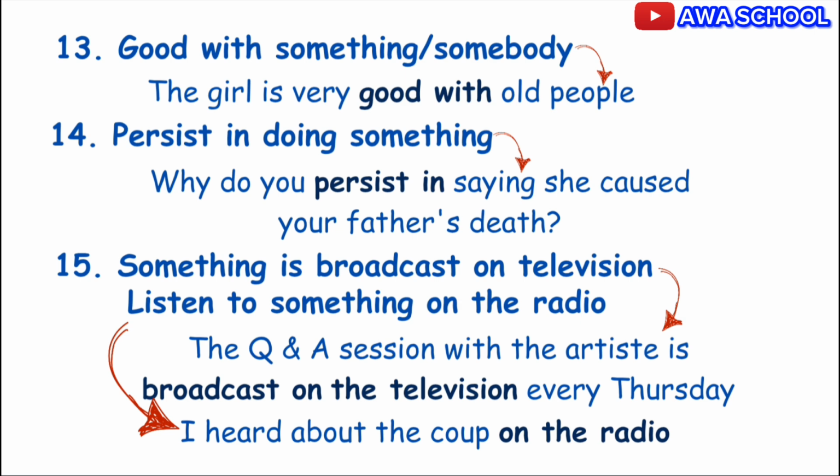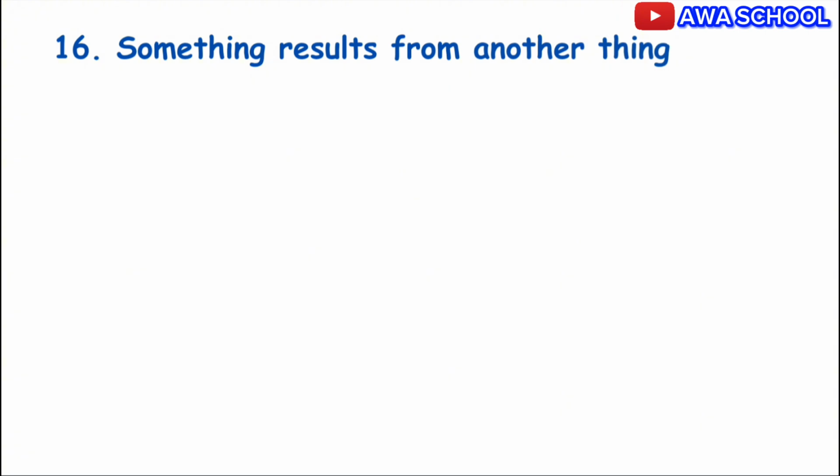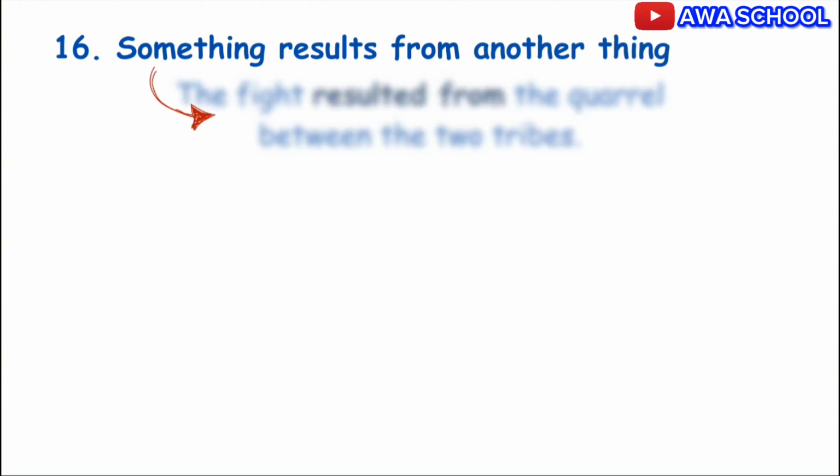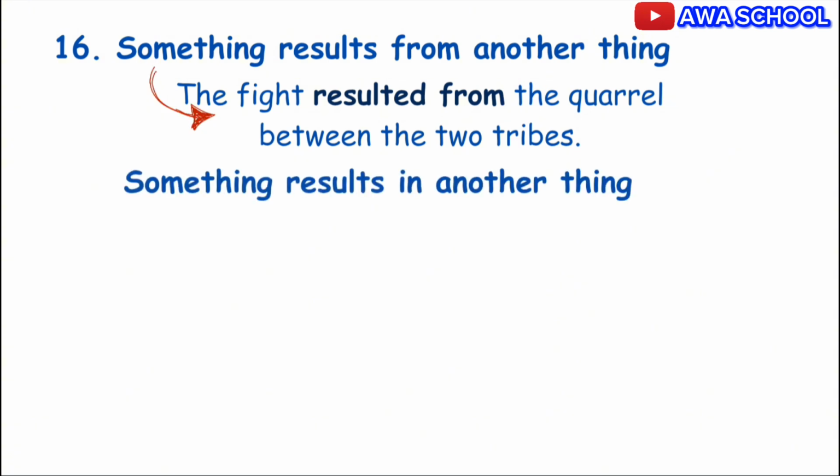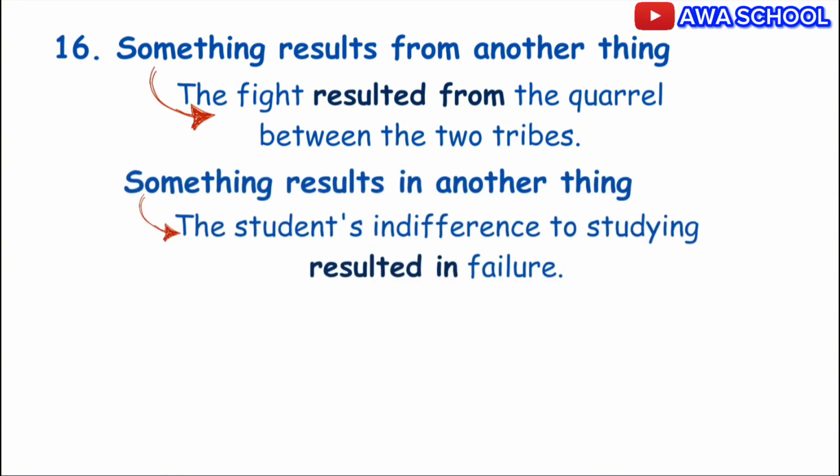Something can result from another thing. Example, the fight resulted from the quarrel between the two tribes. Also know that something results in another thing. Example, the student's indifference to studying resulted in failure. Exactly. So something can result from something and something can result in another thing.